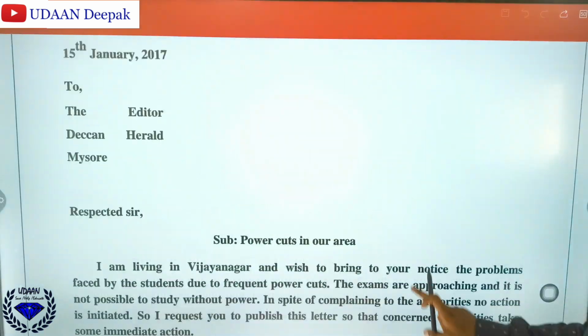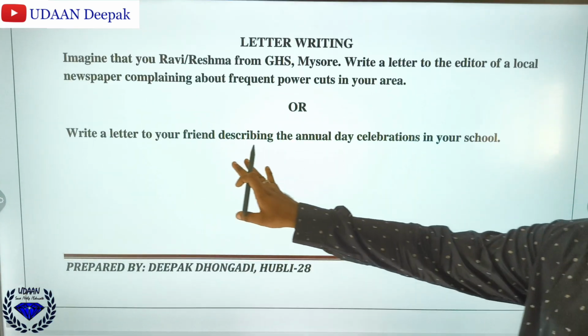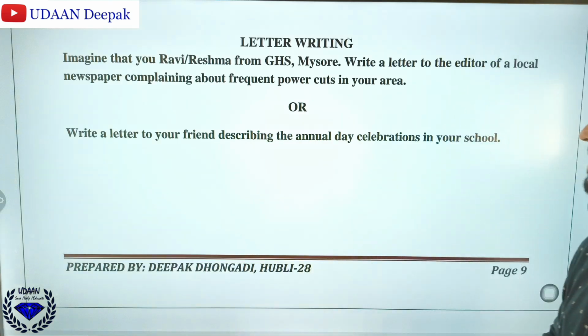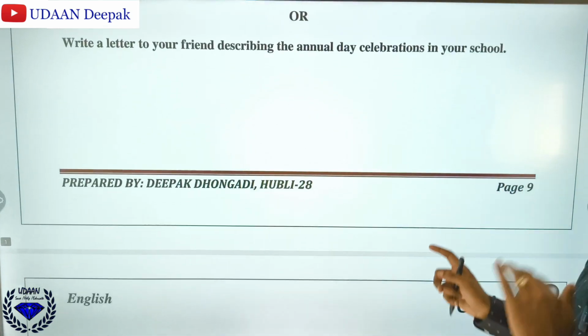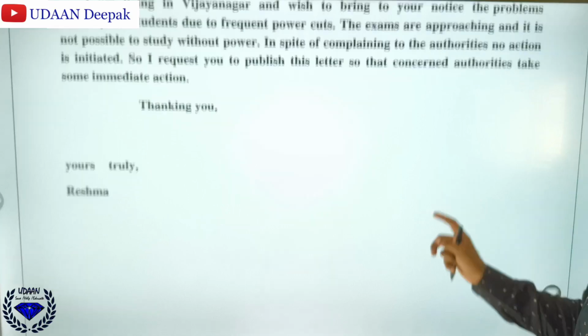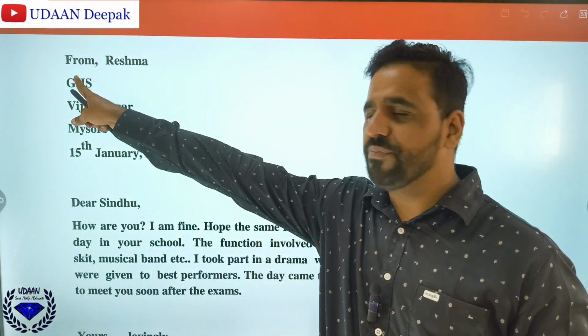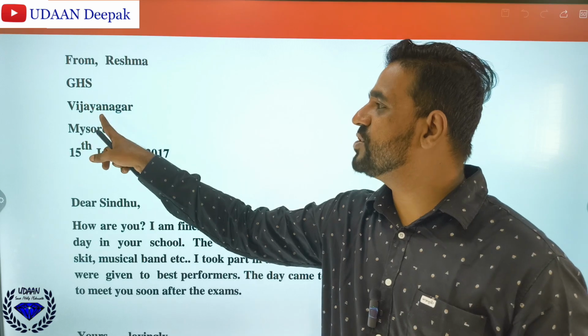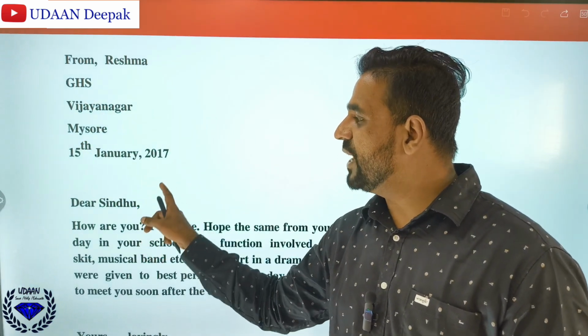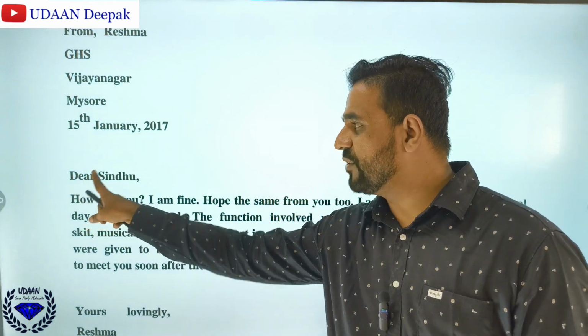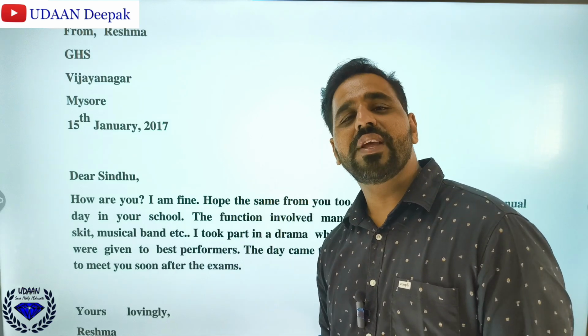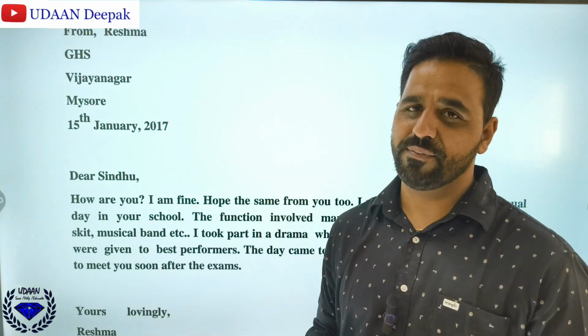And there is one more letter writing. Write a letter to your friend describing the annual day celebrations in your school. This is an informal letter. I'll just tell you how to write an informal letter. In an informal letter, you can start from comma, name Reshma, GHS Vijayanagara, Mysuru, the date. Then no need to write 'To' here. Directly start with Dear. Since it is an informal, personal letter, you can use Dear because it is a friend.